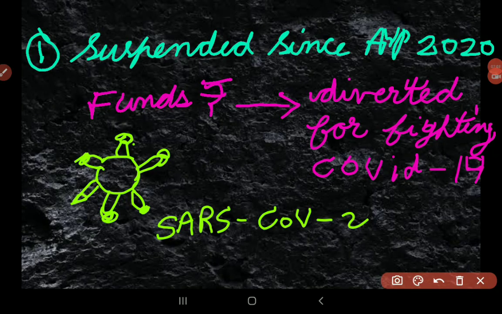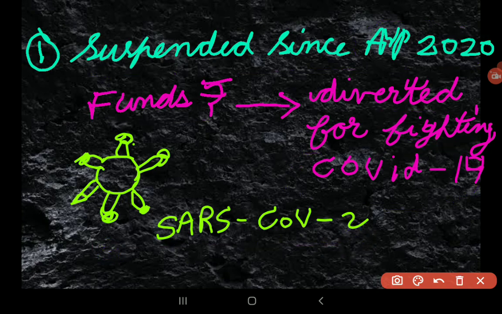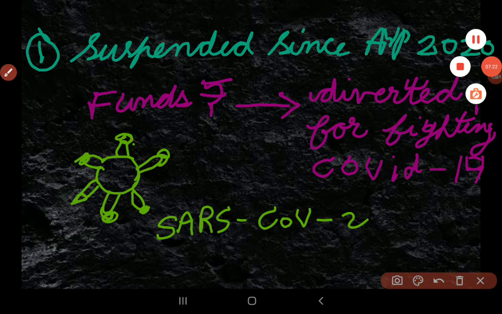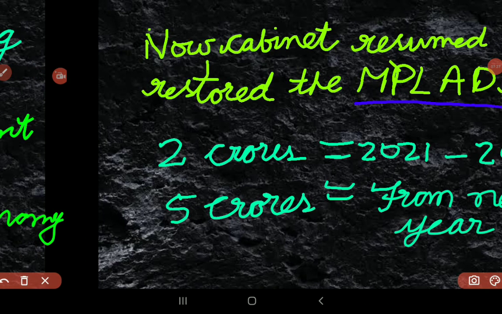The central government has suspended this scheme since April 2020. The reason is these funds were diverted for fighting COVID-19. So this scheme was suspended at that time. So what happened now is that the government has resumed the scheme.